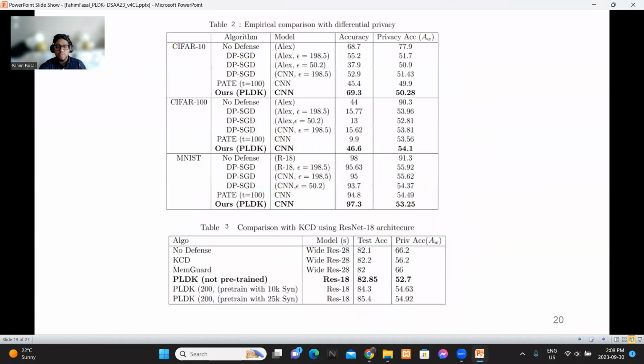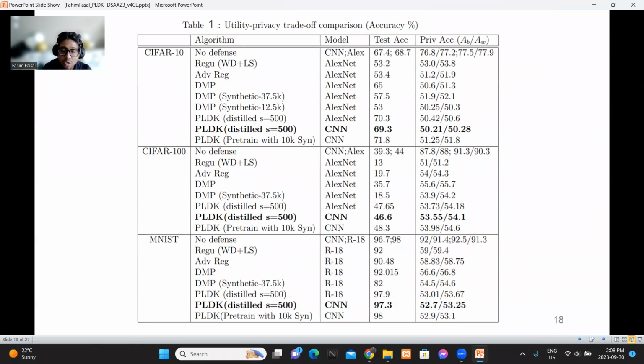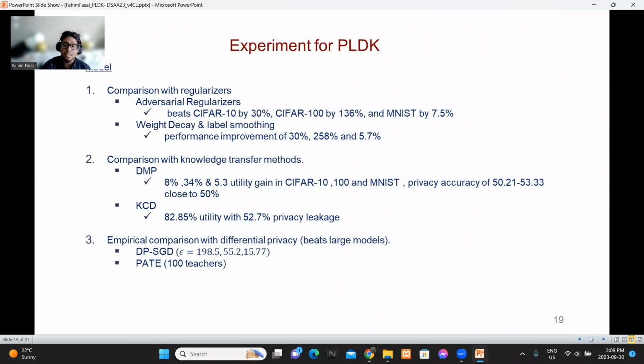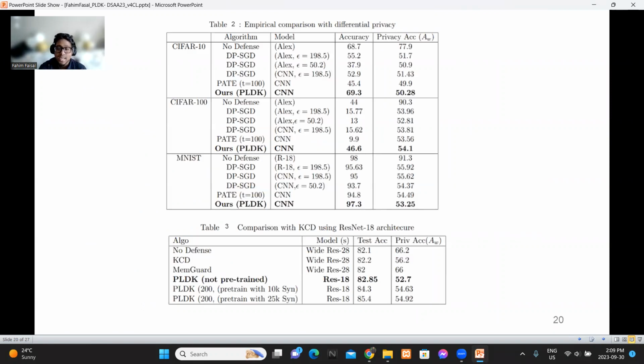So it shows that we can also use synthetic data in conjunction with the distilled data. As for the experiment for PLDK, we compare with adversarial regularizer, weight decay, label smoothing, and in comparison with knowledge transfer, we compare with DMP and KCD. In the DMP paper, they use Wide ResNet 28, so we used ResNet 18 to compare with them, and that shows that it also gains better utility privacy trade-off than previous KCD and MemGuard approaches.